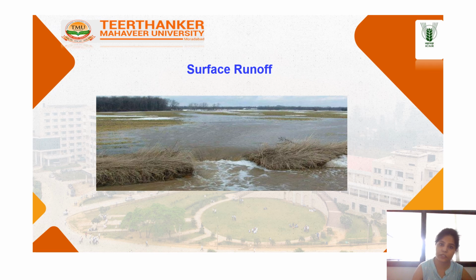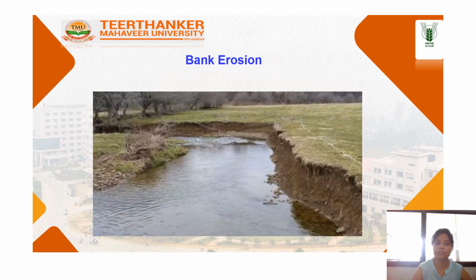Now this figure shows the surface runoff, which means confined flow of water over the ground surface in contrast to channel flow. Runoff occurs when excess rainwater, stormwater, melted water, or other sources can no longer rapidly infiltrate into the soil. It causes the surface runoff. This figure shows the bank erosion. In bank erosion, there is the wearing away of the bank of a stream or a river. This is distinguished from erosion of the banks of water courses, which is referred to as scour.